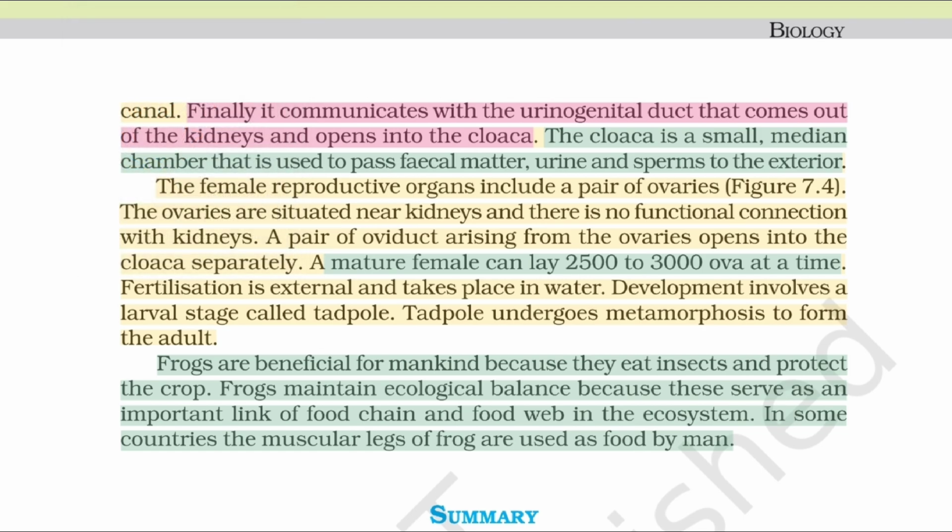Frogs are beneficial for mankind because they eat insects and protect the crop. Frogs maintain ecological balance because they serve as an important link of the food chain and food web in the ecosystem. In some countries, the muscular legs of frog are used as food by man.